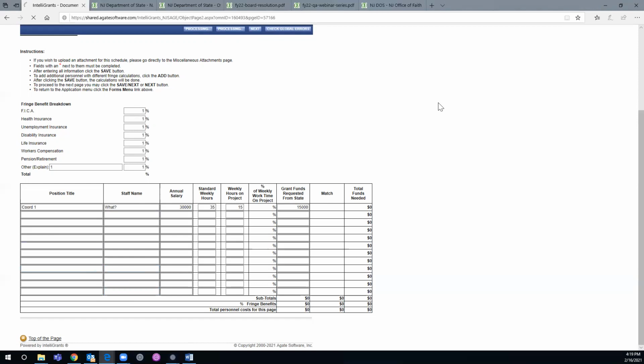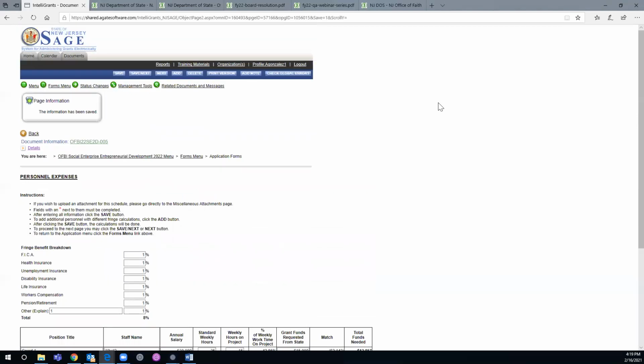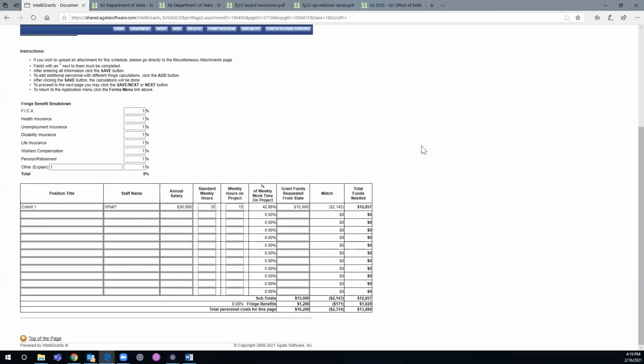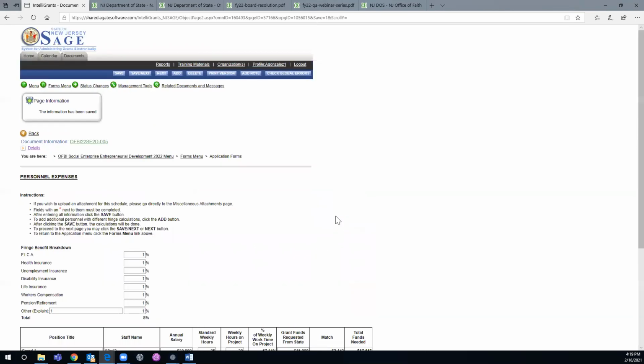And Sage is calculating all this stuff. All right, so there's an issue here, right? Whenever you see a negative here, it's because the person's not working enough hours. So let's change the hours to 20 and see what happens. Come up to the top, click save, because we don't want any negative numbers here.